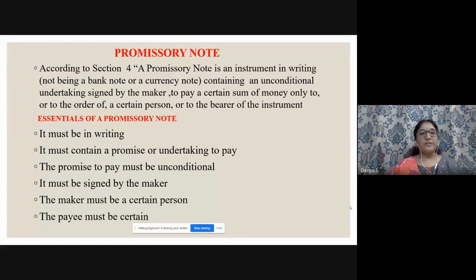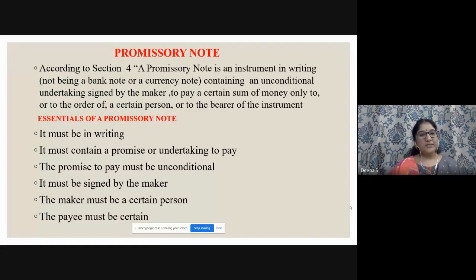The promise to pay must be unconditional. So no conditions must be there, right? Some may get doubt, right? If you want to pay on a particular date, it is a condition only, you may think like that. But unconditional means other than that, no conditions must be included in the promissory note. For example, if you give only this product, I will pay this much money on that particular date; if you agree to this only, I will give this. So no such conditions, right? That is called unconditional.